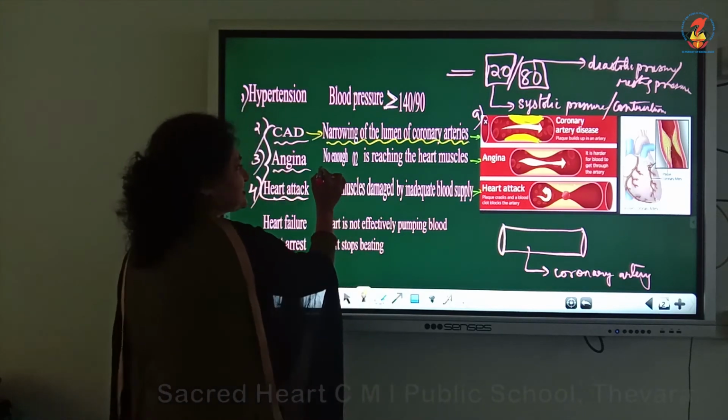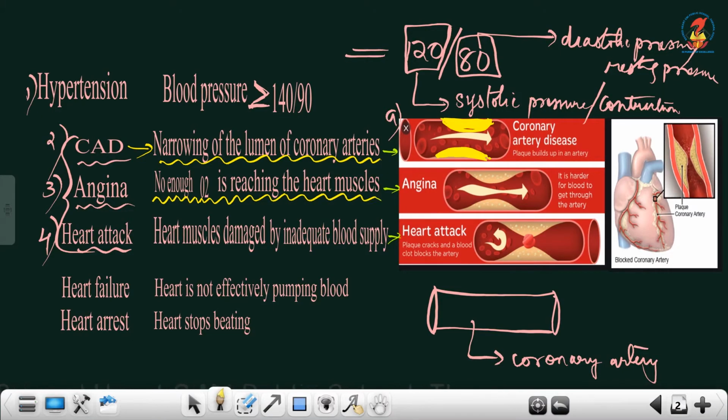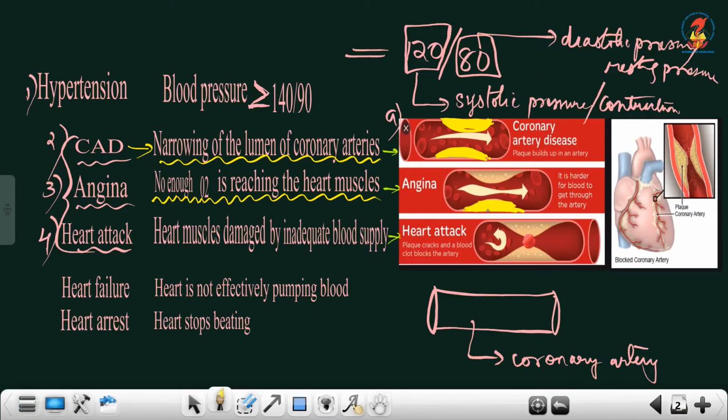Angina is a condition where not enough oxygen is reaching the cardiac musculature. Again, it is the coronary artery. Here is another picture depicting the coronary artery, continuing with coronary artery disease. Here also plaques are developed. See, with yellow I am showing plaques of calcium, cholesterol, etc. are formed on the walls of the artery. The lumen becomes narrow, same situation.